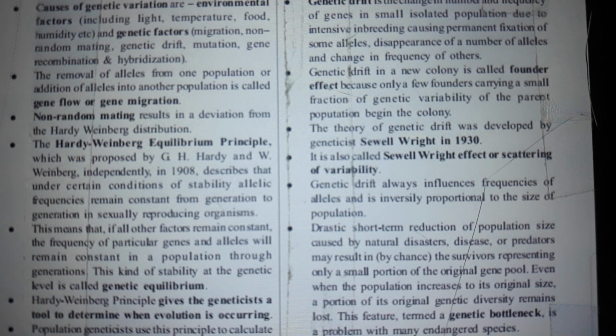The causes of genetic variation are environmental factors, including light, temperature, food, humidity, and genetic factors: migration, non-random mating, genetic drift, mutation, gene combination, hybridization. Removal of alleles from one population or addition of alleles into another population is called gene flow or gene migration.